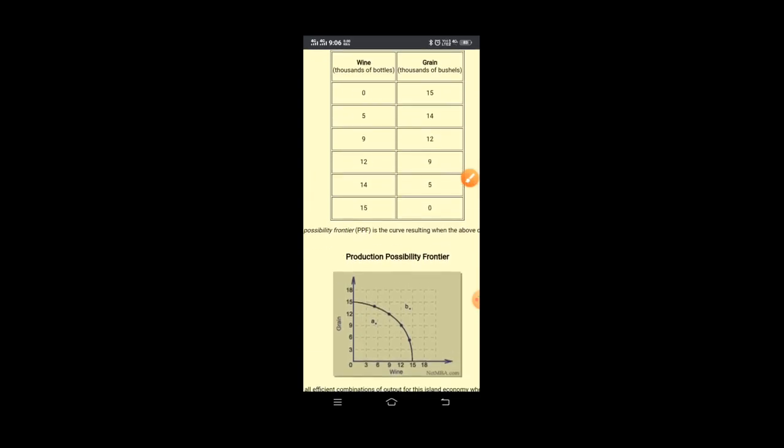If you can see properly, x is 0 and y is 15. Again, x is 5, and here you can see there is a dot, and y is 14, so we can judge from this dot that it is between 3 and 6.